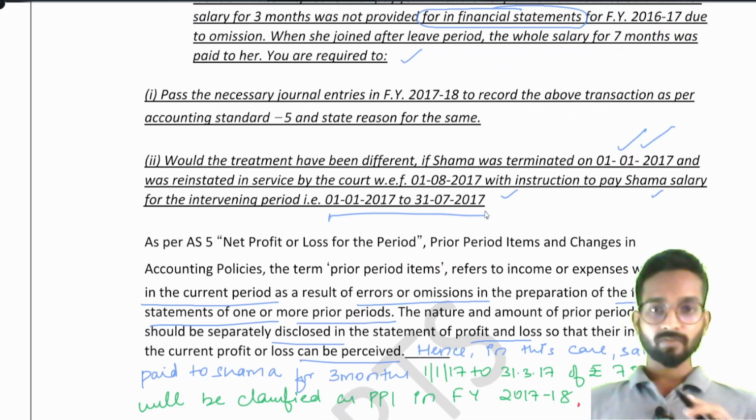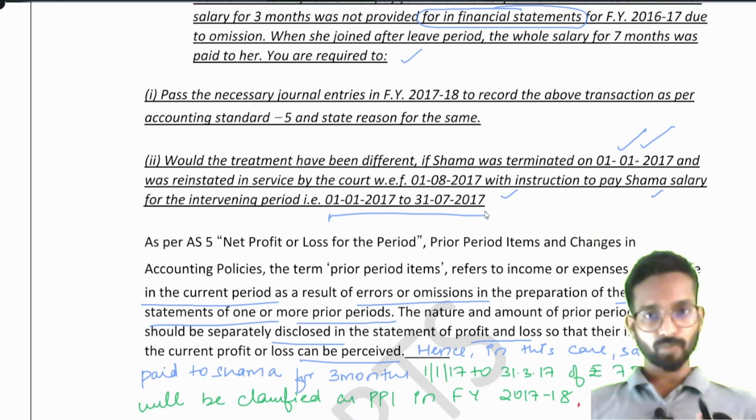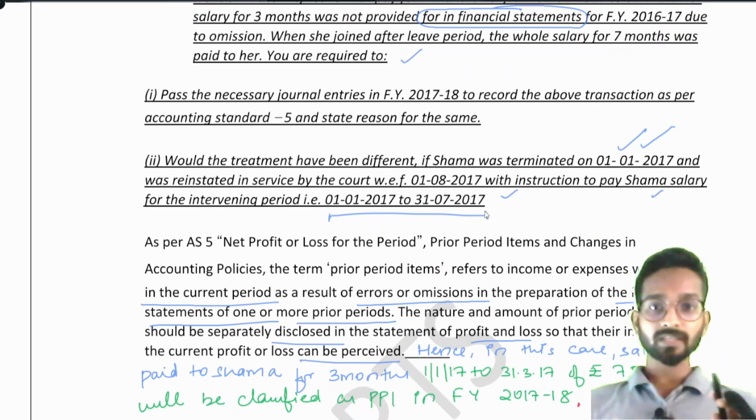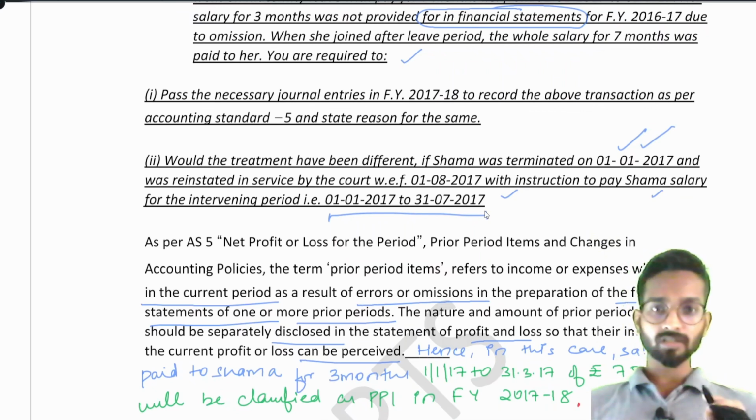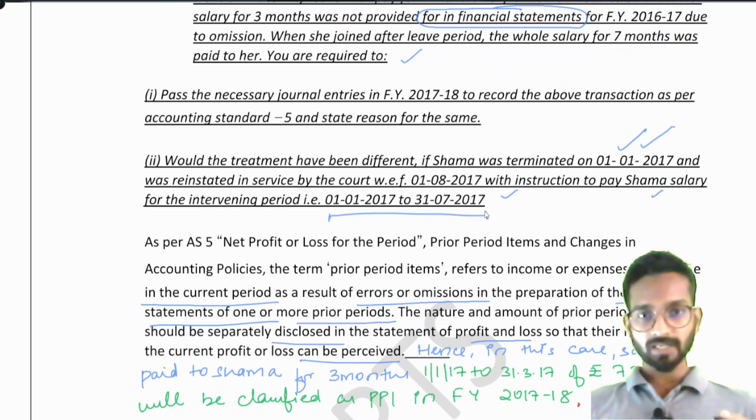But remember this, from 1st January to 31st July, on paper she was not the employee. Now the court is telling us to pay her the entire amount. It means there is no compulsion of payment of salary. Simple things. It means on 1st August when she came back because of the order by the court, then I have to pay the entire money.